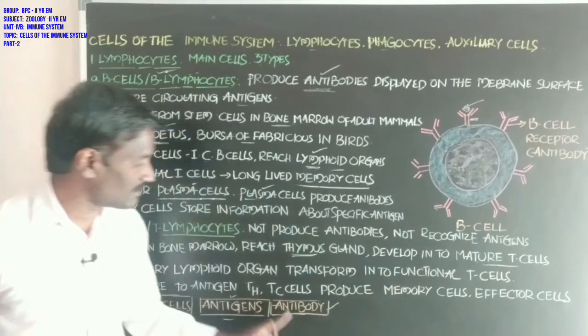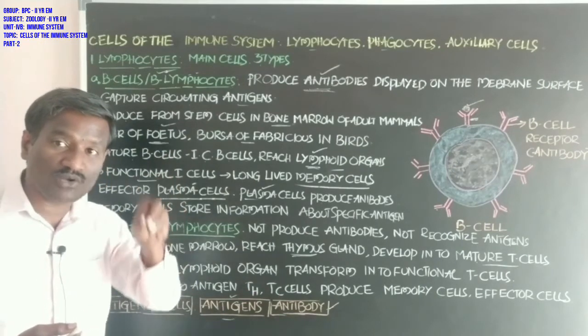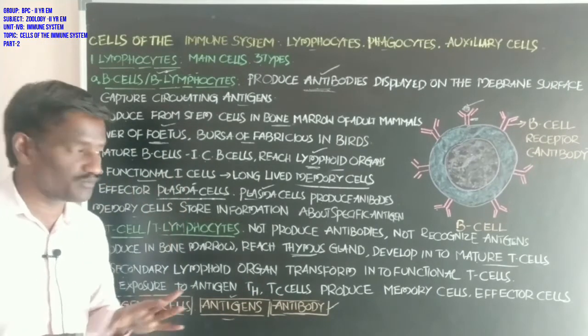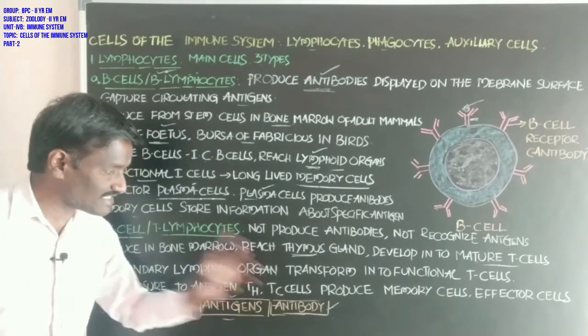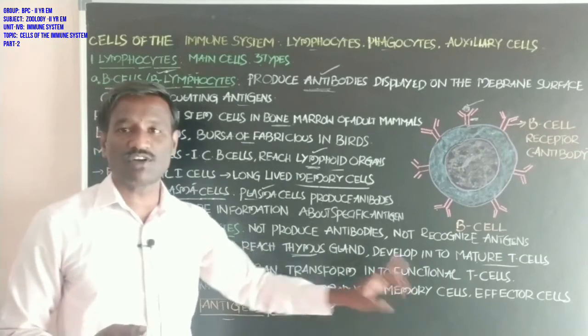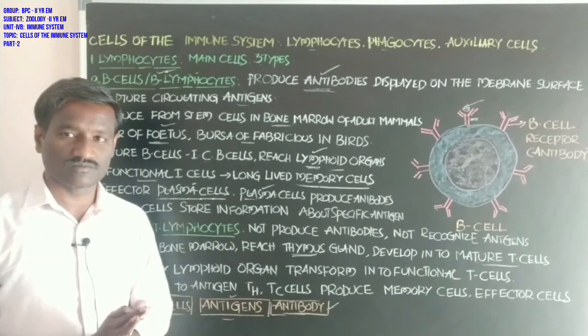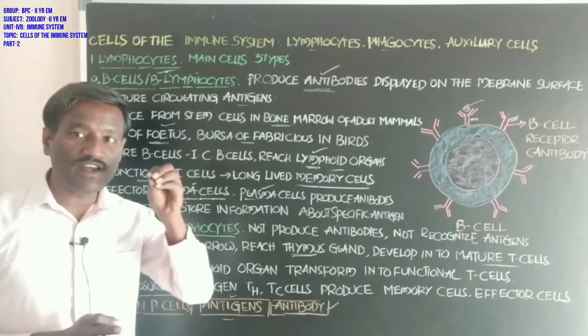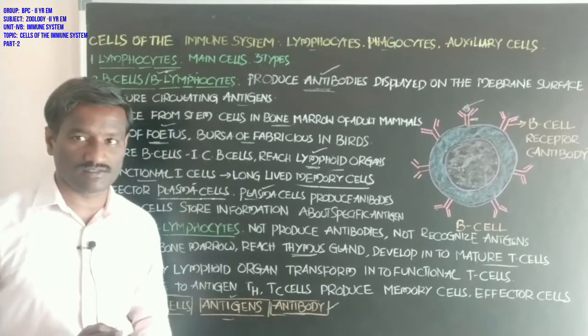Functional T cells are the T helper cells and TC cells. On exposure to the antigen, the functional T cells produce memory cells and effector cells to mediate the cell mediated immune response.